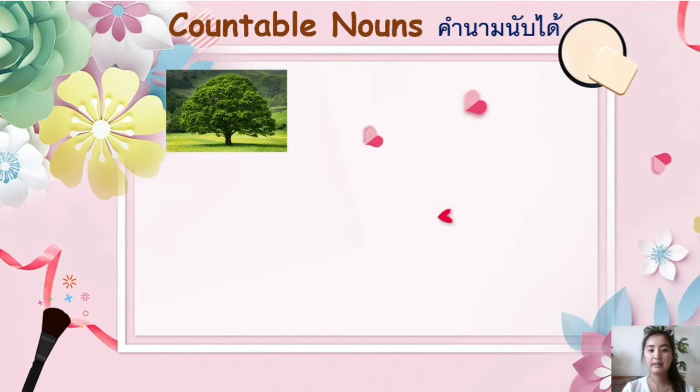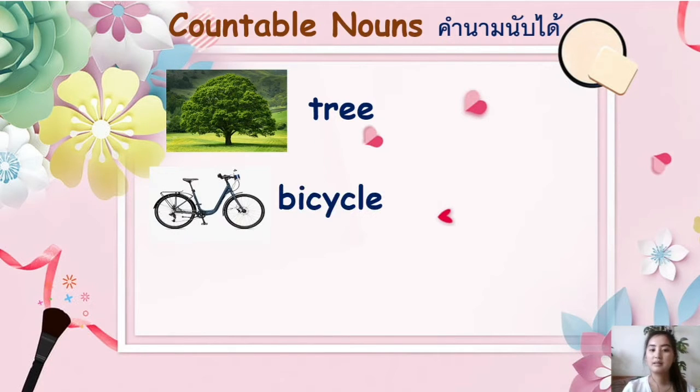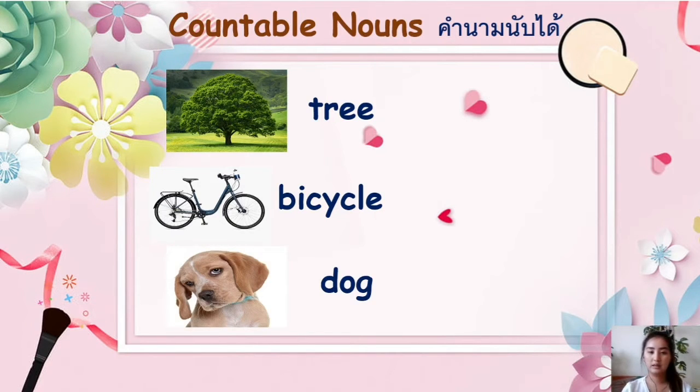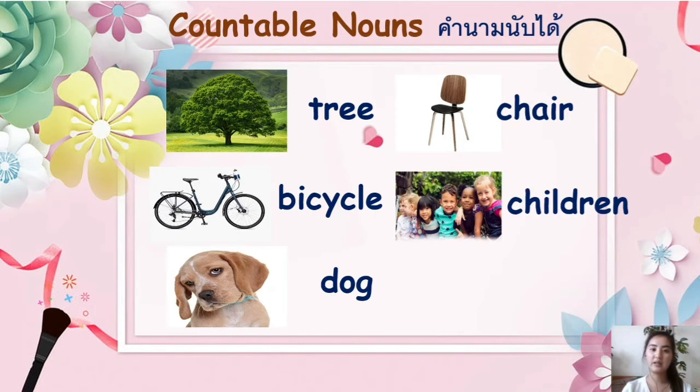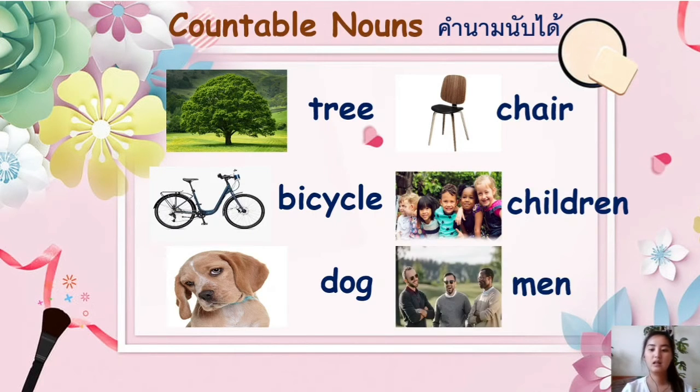Another example is tree. Next, bicycle. Bicycle is also a countable noun. Dog. So we can count them. 1 dog, 2 dogs, 3 dogs, 5 dogs, 20 dogs. Next, chair. Children. Men. These are examples of countable nouns.